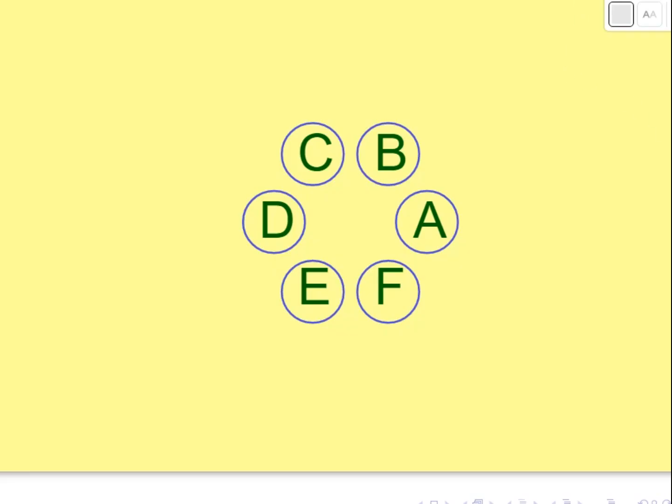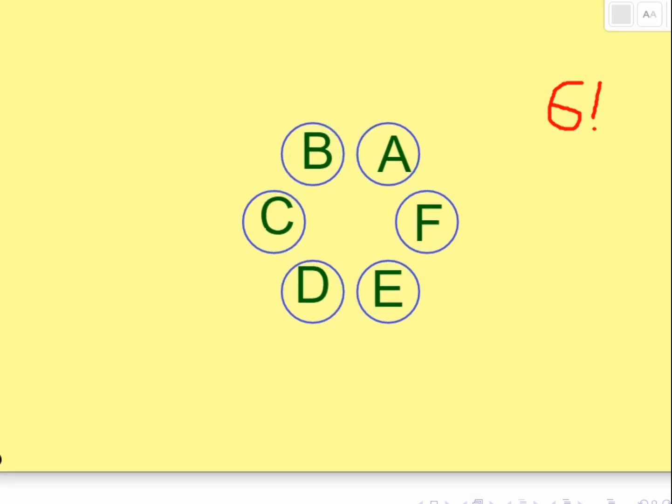So here we have the situation with 6 people at a party, and I just wanted to show an animation of what's going on. Normally we would think of this as having 6 factorial permutations. If we were lining them up in order in 6 slots, A, B, C, D, E, F, then there would be 6 factorial permutations. But when they're seated at a table, some of the permutations are copies of each other. What if they all shift 1 seat to the right? Now we have the exact same permutation.